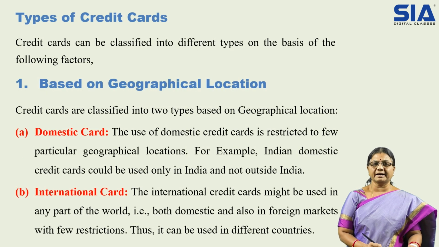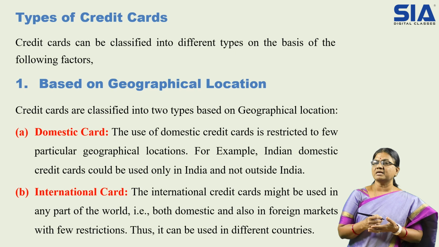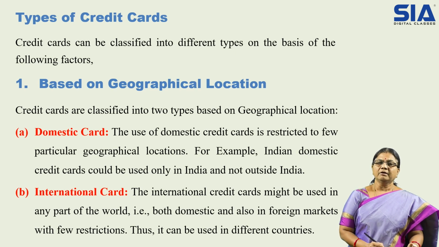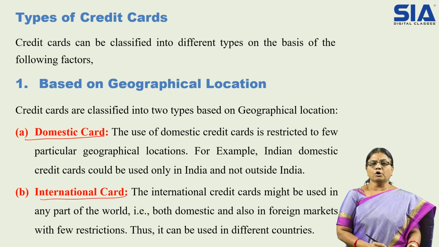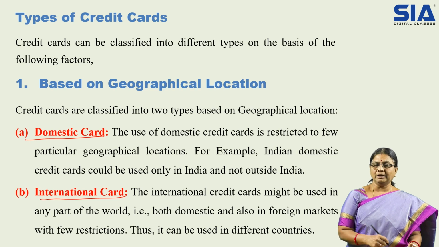Coming to the types of credit cards, we have types based on geographical location. As the name itself suggests, it depends on the location. The cards are domestic cards and international cards. Domestic cards are local, that is within the country, and international cards are outside the country, that is cross border.